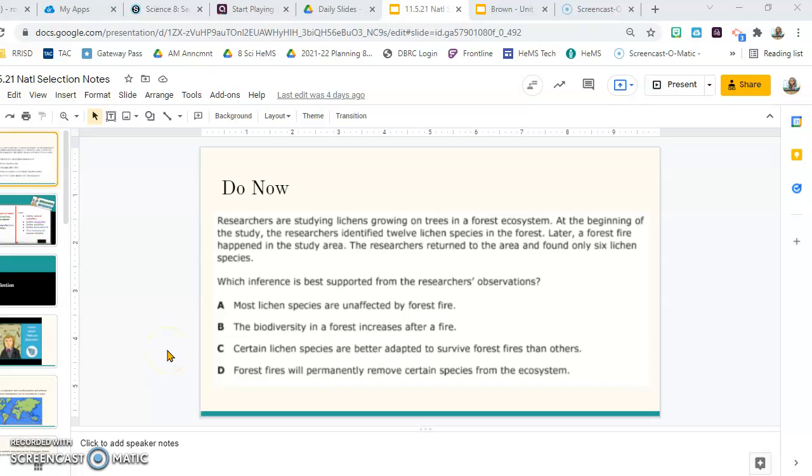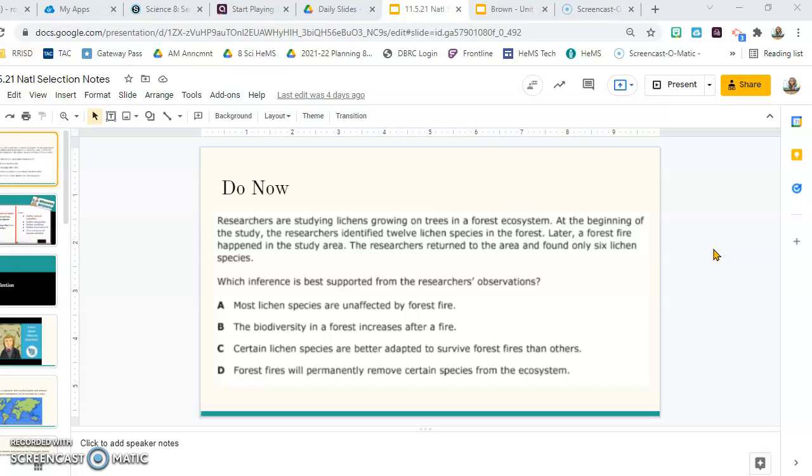Researchers are studying lichens, which is a little plant that grows on trees in a forest ecosystem. At the beginning of the study, the researchers identified 12 species in the forest. Later, a forest fire happened in the study area. The researchers returned to the area and found only 6 lichen species.